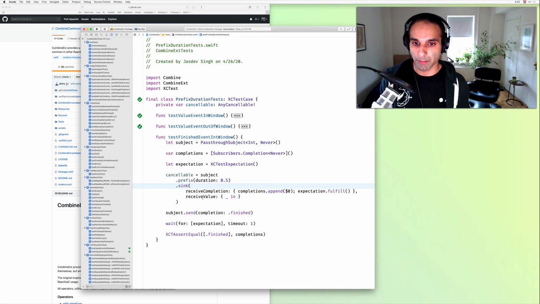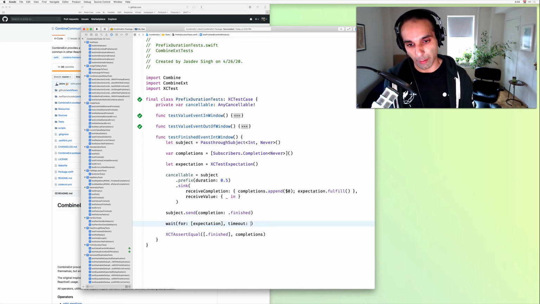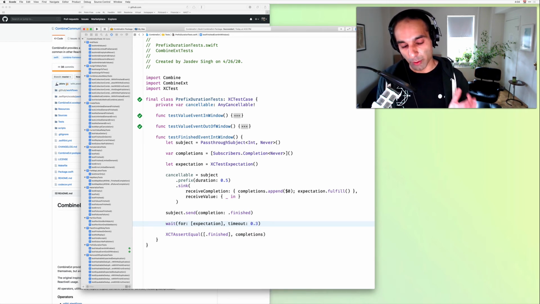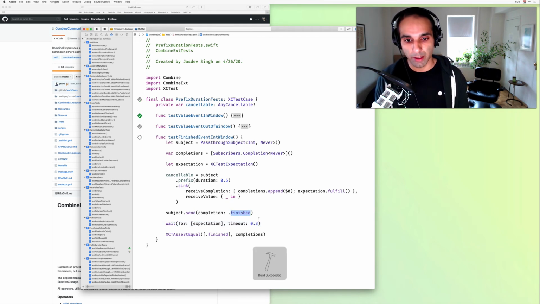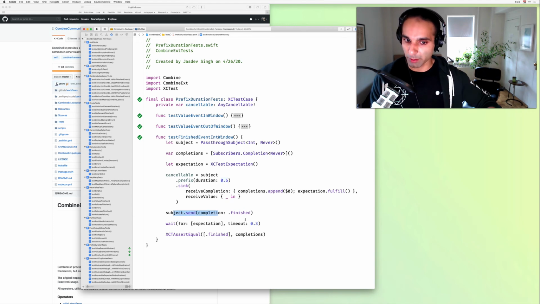within that window. And to make sure that we can disambiguate between the one that we sent and the one from the window expiring, we can have this timeout be say 0.3, so this is before the window completes. We should still expect that finished event to come through. So if we run this, weird. Okay, cool. So this does pass. What this means is that we're not hitting that 0.5 timeout finished event. We're actually getting the one that we sent before that happened.